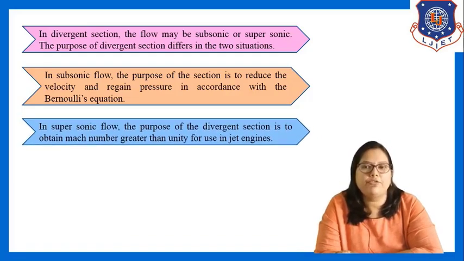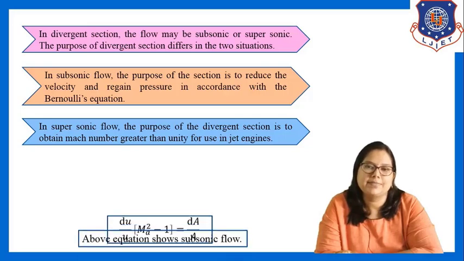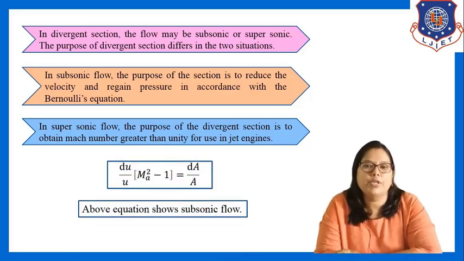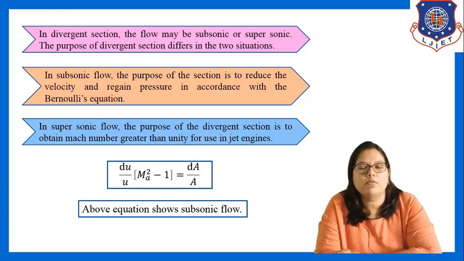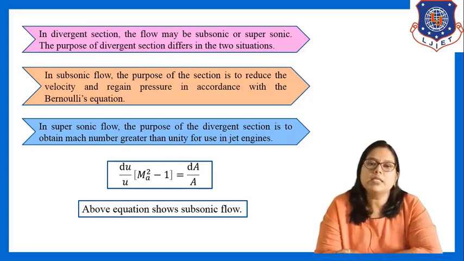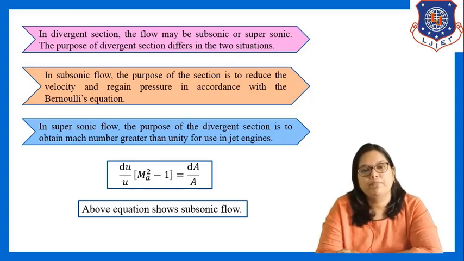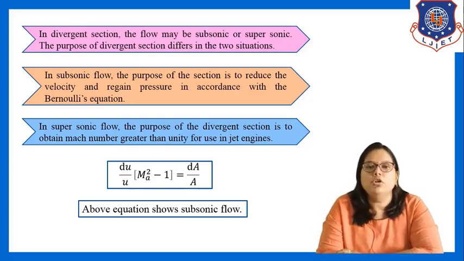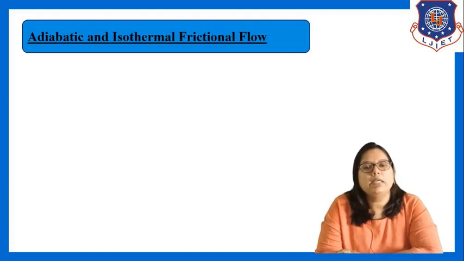And in supersonic flow, the purpose of the divergent section is to obtain Mach number greater than unity for use in jet engines. And this is the equation which shows the flow: du/u (Ma² - 1) = dA/A. Fine. So this is the isentropic flow through a nozzle.